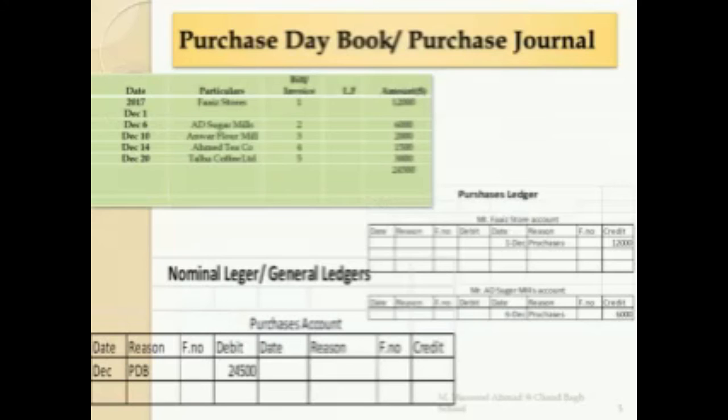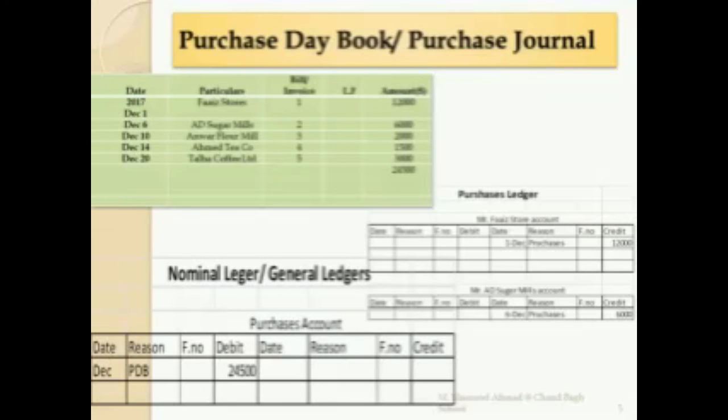So, the book of entry, that is the purchase day book, and at the bottom you can see the purchase account, which is basically a type of nominal ledger. You know that nominal ledgers cover all the expenses and assets other than your debtors, all your liabilities other than creditors, and your incomes.